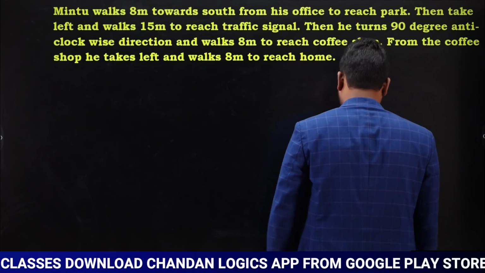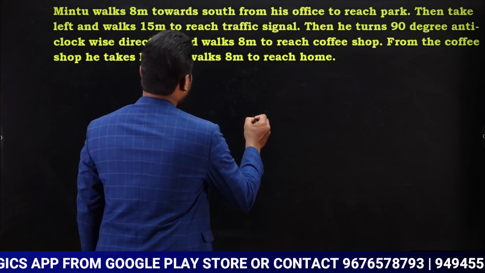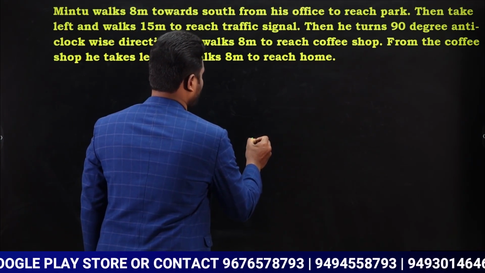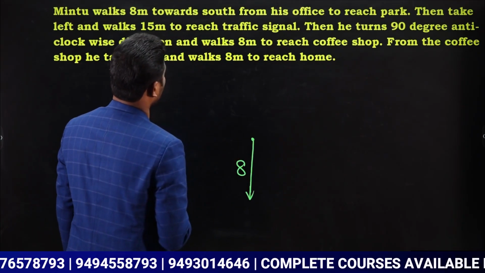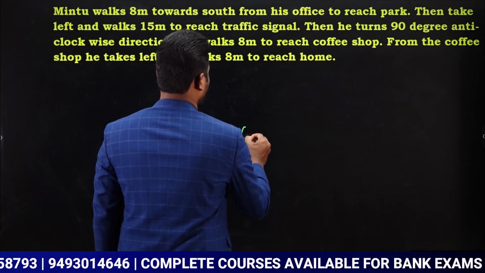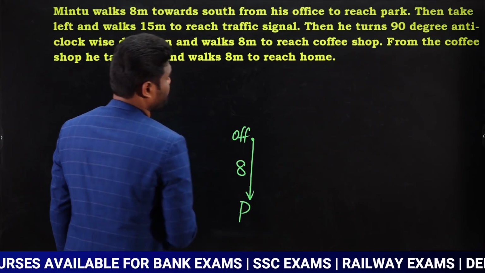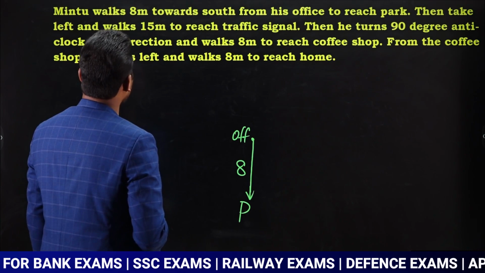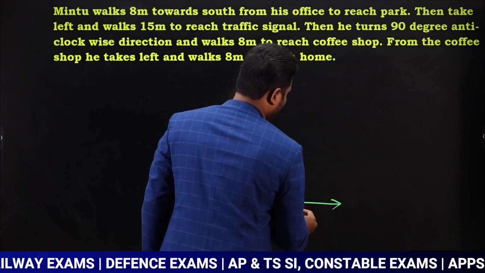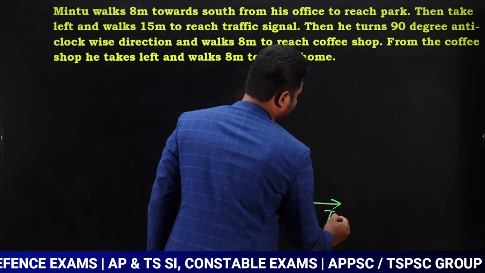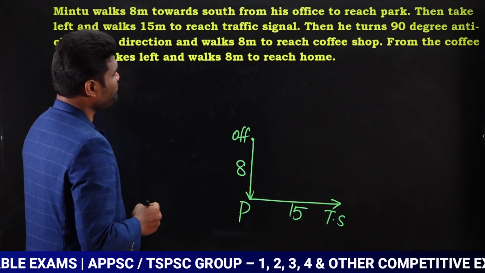We'll solve this first. Mintu walks 8 meters towards south from his office. This is the office. From the office he walks 8 meters south to reach the park, so this is the park. Next, he takes left and walks 15 meters to reach the traffic signal. Yes or no? He is turning left and walking 15 meters to reach the traffic signal.